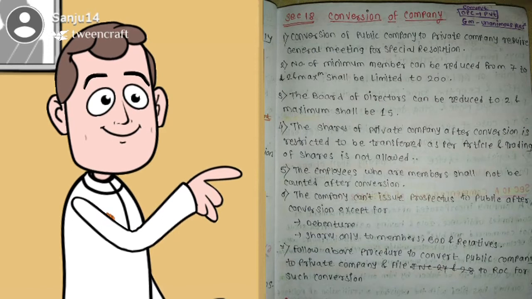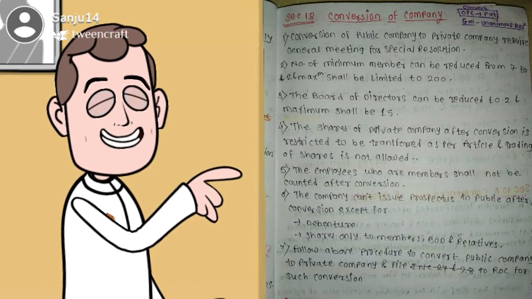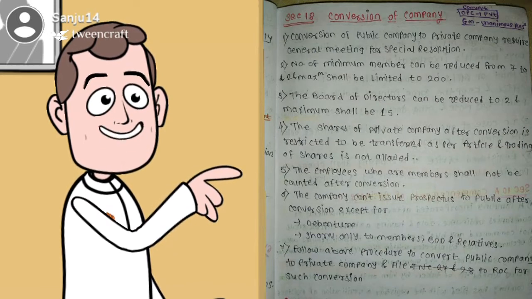And sixth, the company cannot issue a prospectus to the public after conversion, except for debentures and shares only to members, board of directors and relatives. And last, seventh, follow the above process to convert a public company into a private company and file with ROC for such conversion.